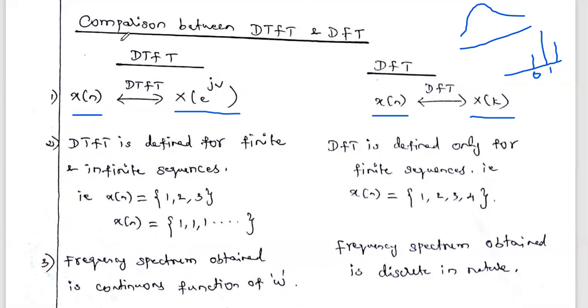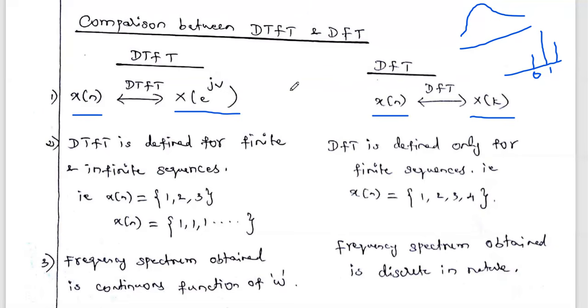In the case of DTFT, even though the input is discrete, the output obtained from the DTFT is continuous in nature. So if you want a discrete analyzed output, we use the transform called the DFT.